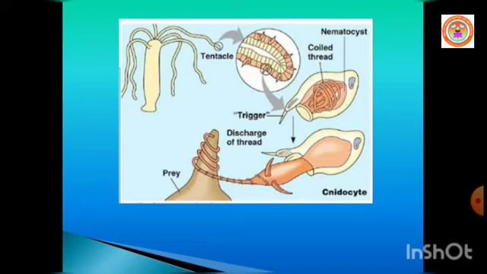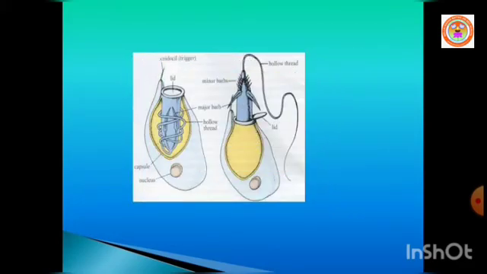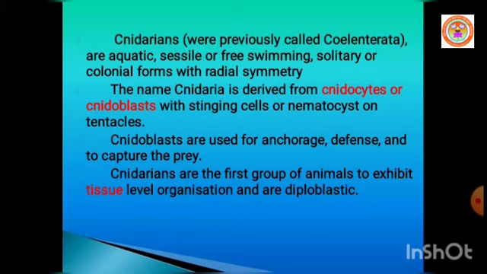Cnidarians are the first group of animals to exhibit tissue level organization and are diploblastic in their germ layers.